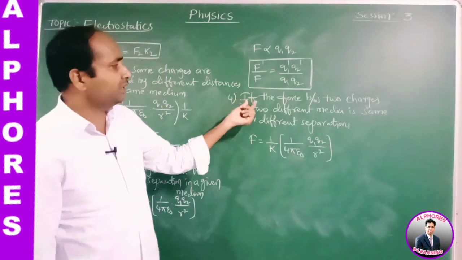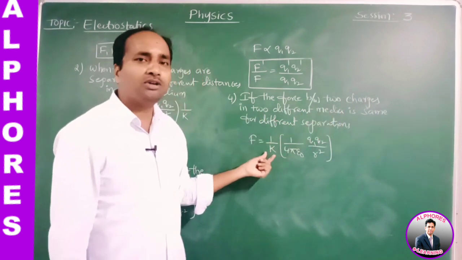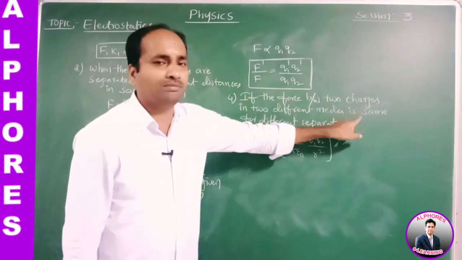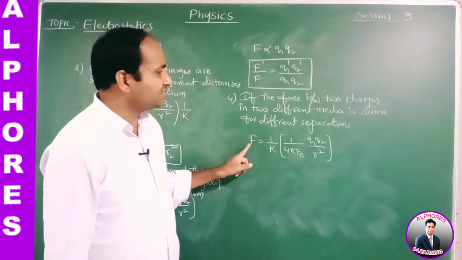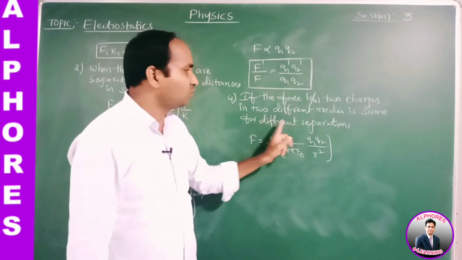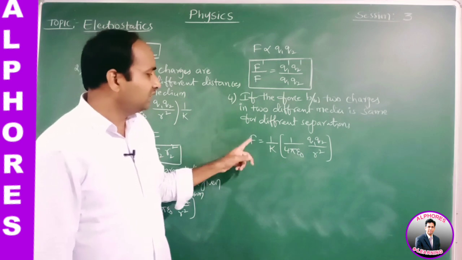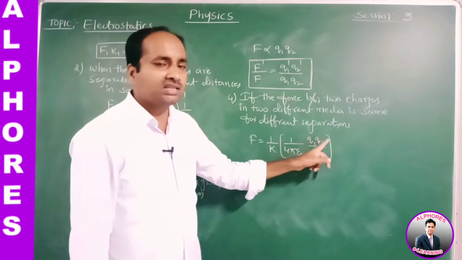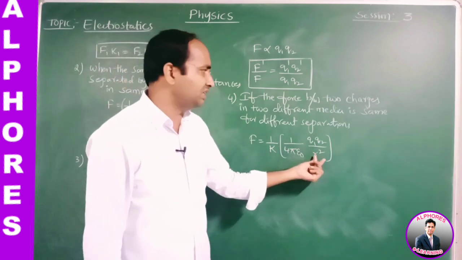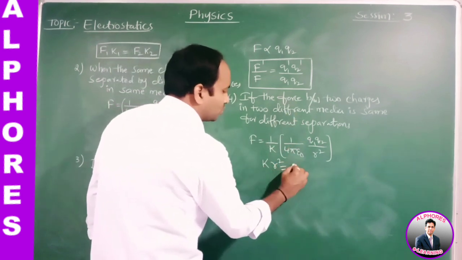Here what is the statement? If the force between the two charges in two different media is the same, K is variable and F is constant. The media change, so K changes, but the charges are the same. For two different separations, the R value is variable. So the force and charges are constants; the only variables are K and R. From this equation we may write K R square is equal to constant.